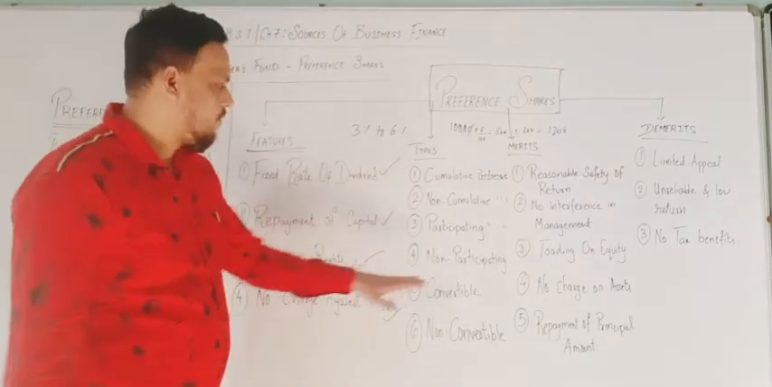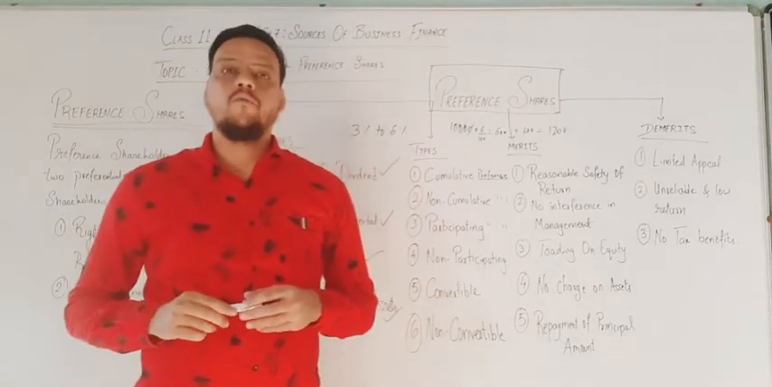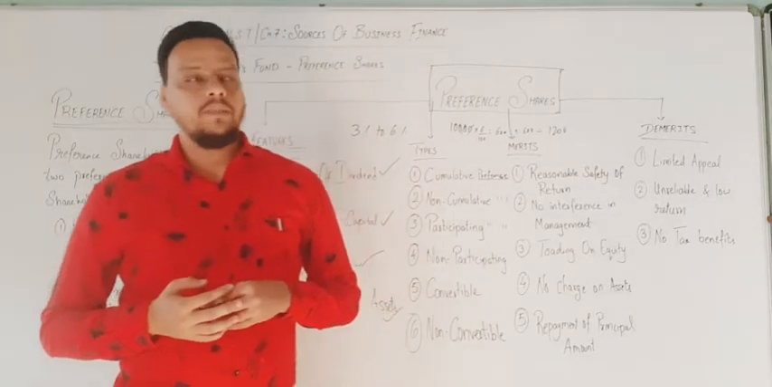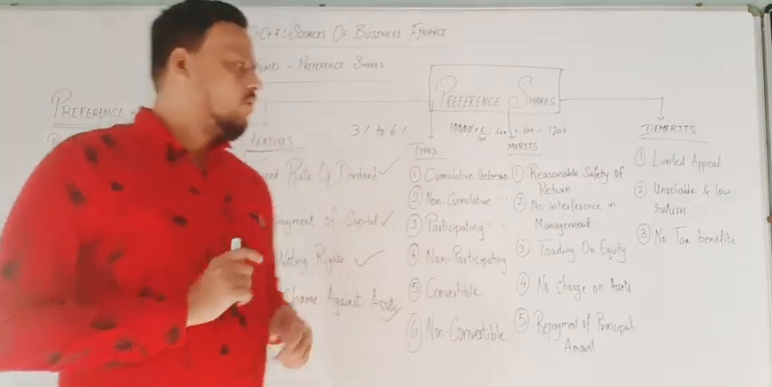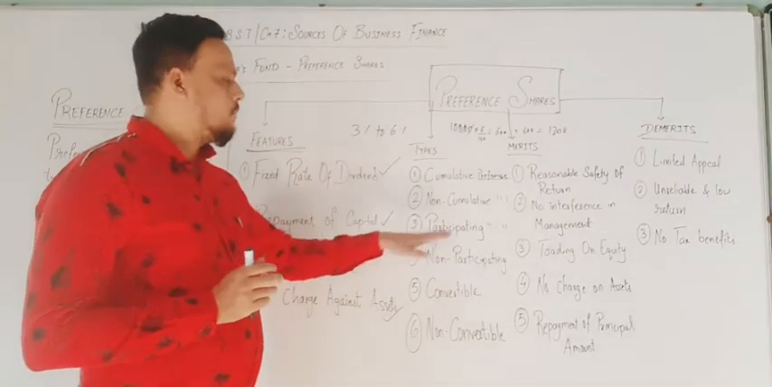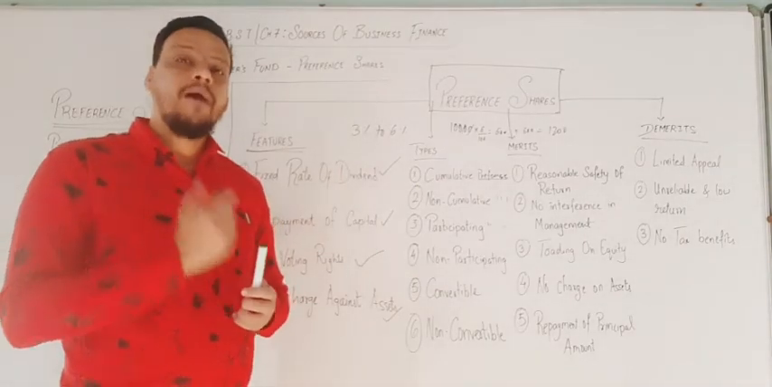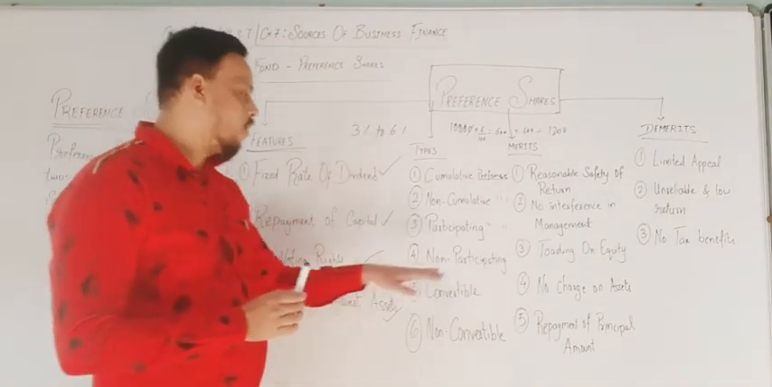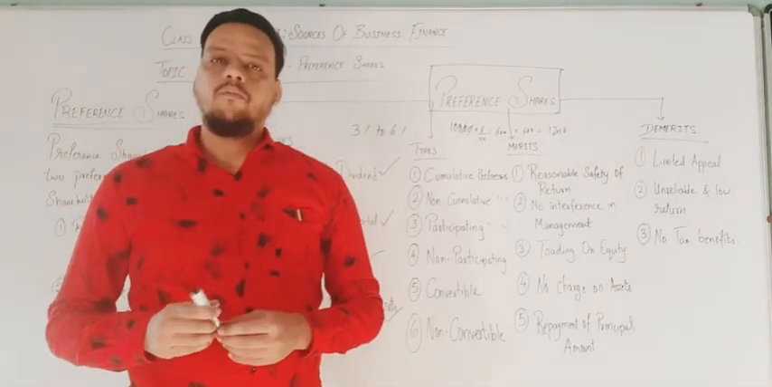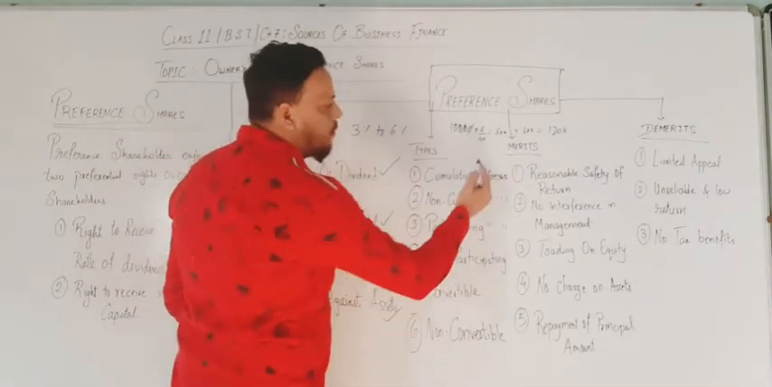Next part is non-participating. Non-participating shares are those shares which do not have a participation in profit sharing of equity shareholders. So here the two points are very clearly said: participating preferred shares are the shares where they get benefits of surplus profit, whereas in non-participating it is not possible to gain profits from the equity shares.